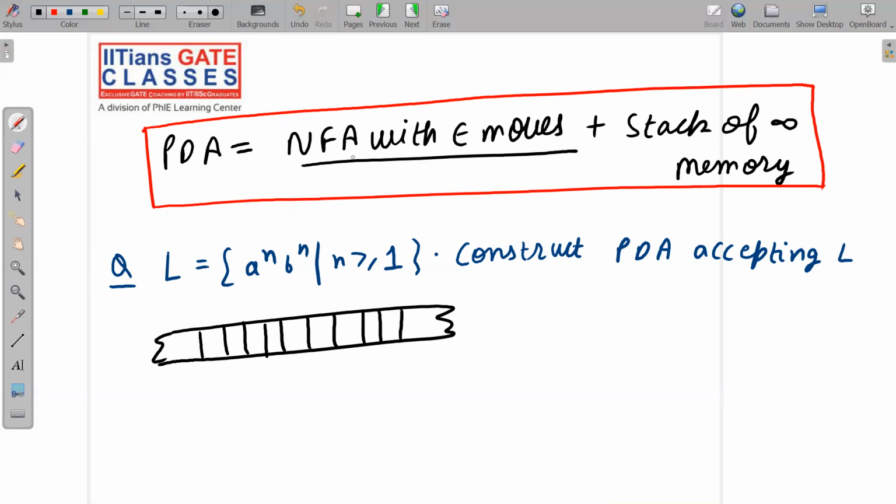Since it is NFA with null move, it will have a tape of infinite length divided into cells, just like FA. The NFA with null move is finite automata only. So in FA, we have a tape of infinite length divided into cells. Each cell stores one symbol at a time. Let us take a string from this language. Say we have taken the string aaabbb. Each cell stores one symbol at a time. We have a read head.